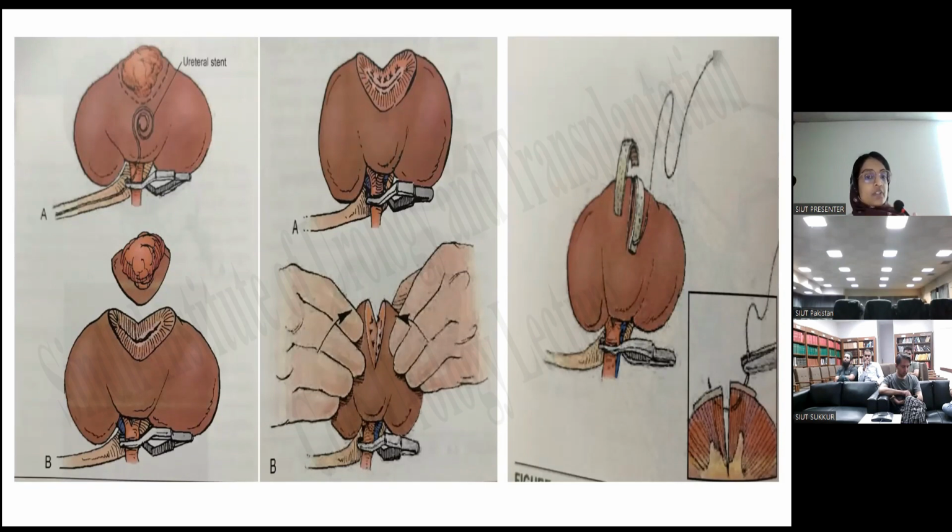So after sending the specimen for the frozen section, check the excised site for any sort of bleeding, and control the bleeding vessels with the help of figure of 8 sutures or the bipolar cautery, and also look for any collecting system injury. If there is any doubt or suspicion of pelvicalyceal system injury, then we can check it by injecting 10 ml diluted indigo carmine into the PCS by occluding the ureter, so that we can check for a leak of the pelvicalyceal system, and if there is any leak, then we can repair the collecting system with the help of 4-0 or 5-0 absorbable sutures.